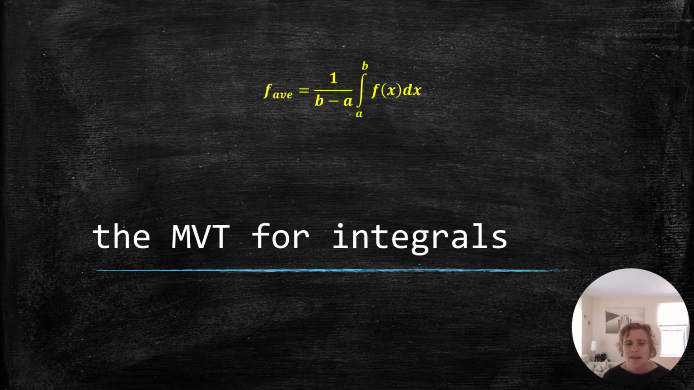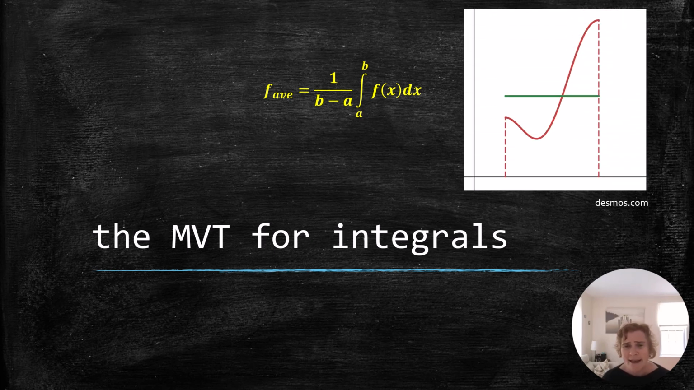But one thing you do need to know going into this video is the formula for the average value of a function. And if we look at a function and that green line there, say, represents the calculation for the average value, the mean value theorem, just as a little preview for integrals, does also guarantee that there exists some value in the interval for which the function takes on the average value.